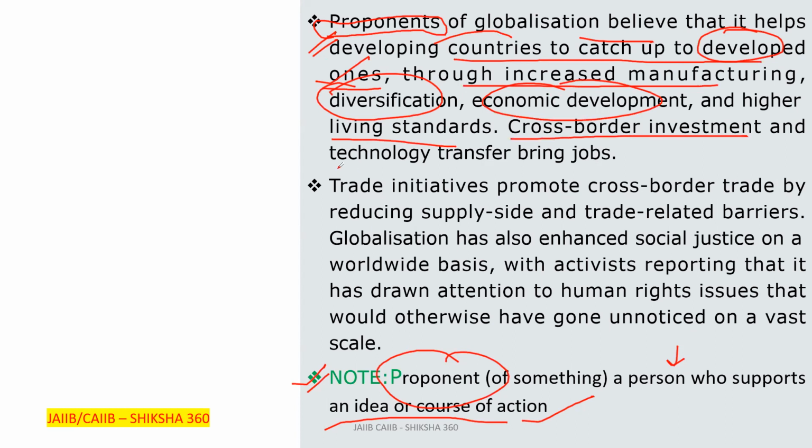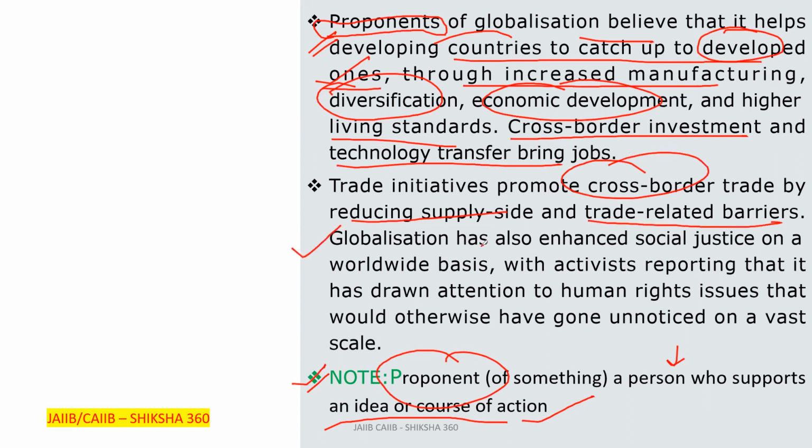Cross-border investment and technology transfer also bring jobs. Cross-border investment, that is other countries' companies invest in our country, like foreign direct investment in India. Trade initiatives promote cross-border trade by reducing supply side and trade-related barriers.